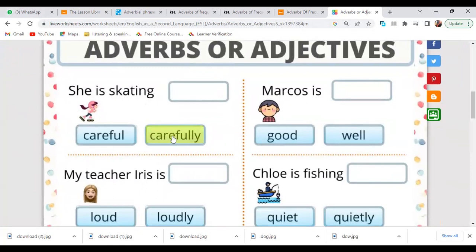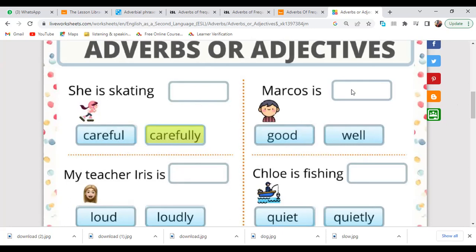And as you can see here, carefully ends with ly. So here's a vowel, u, and the vowel comes right before the consonant L. So we have to double the L or simply add ly.